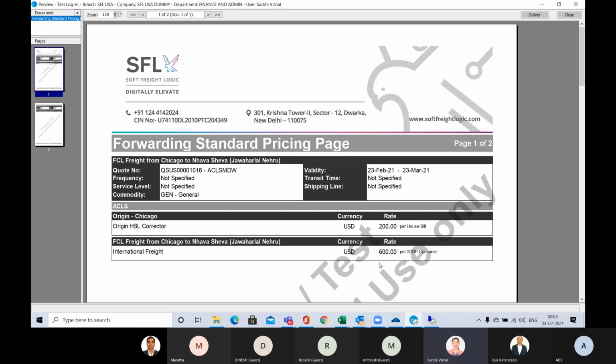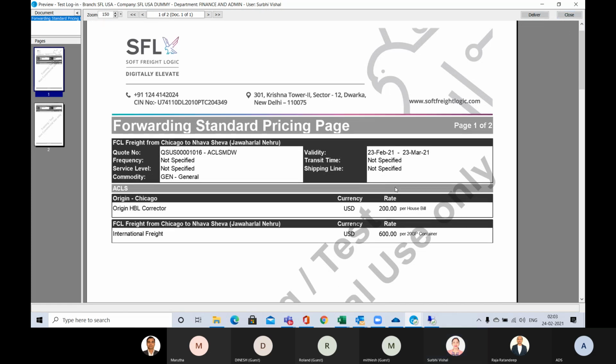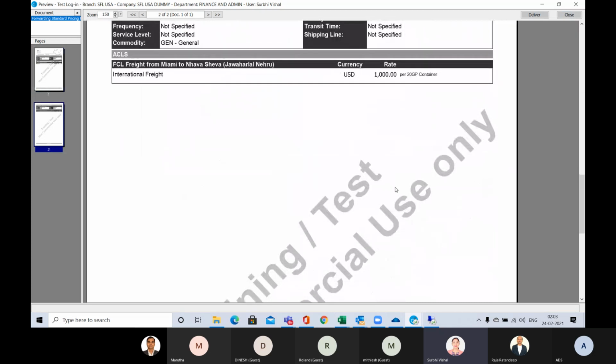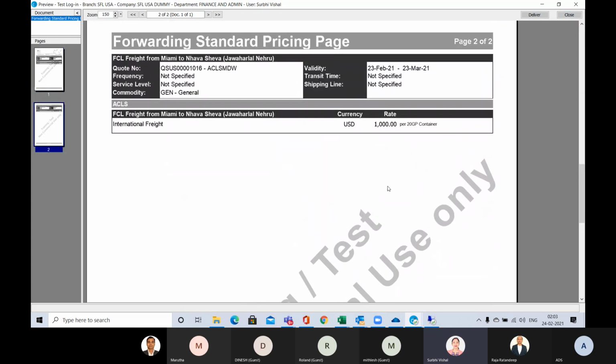So these are the freight charges, USD 600. And then the next is FCL freight from Miami to Nhava Sheva international. Only freight I have mentioned, no origin charges for this particular trade lane. So it's coming USD 1000 per 20 GP container.